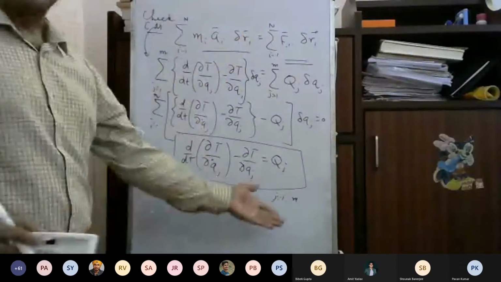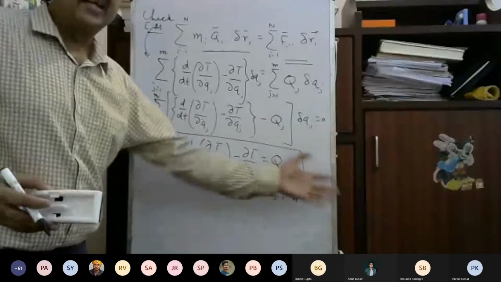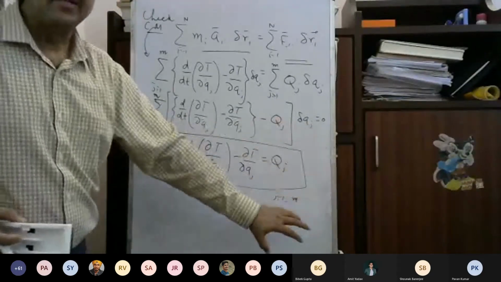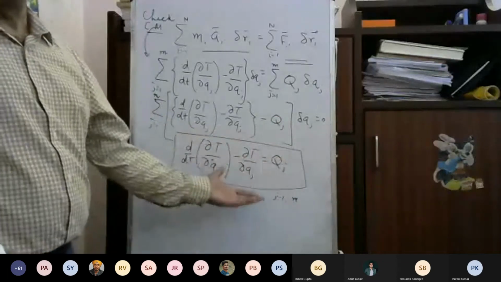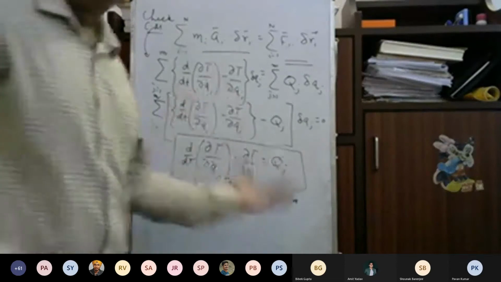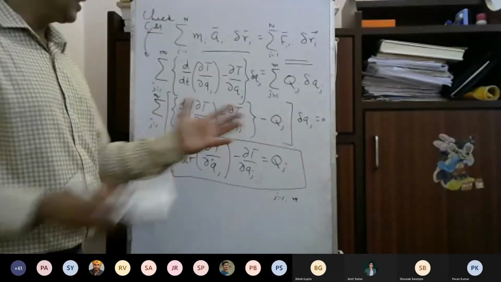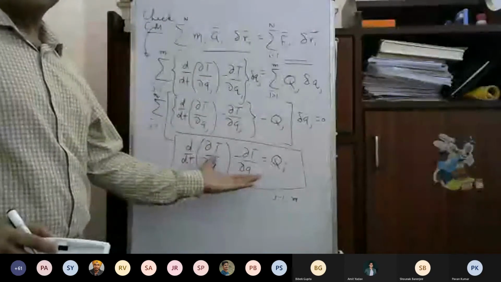There are m such equations of motion. There can be a number of particles, but if there are constraints and we can have a smaller number of degrees of freedom of the system, then those many equations we get from here. So these are the equations of motion, and we will use these equations to solve the problem. Okay. So this is how we get the equation of motion using the principle of virtual work.